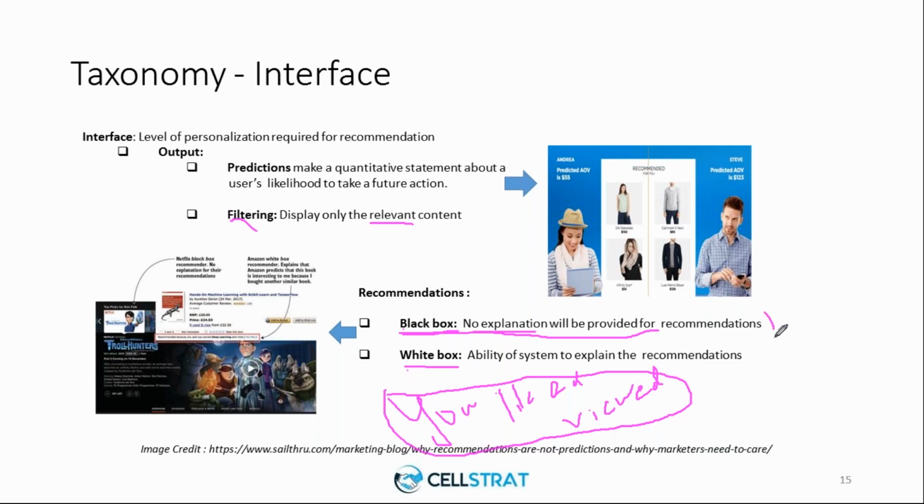So a recommender system implements both black box and white box recommendations. It does everything so that you get a comprehensive recommendation on all the items that you're looking to purchase or view.